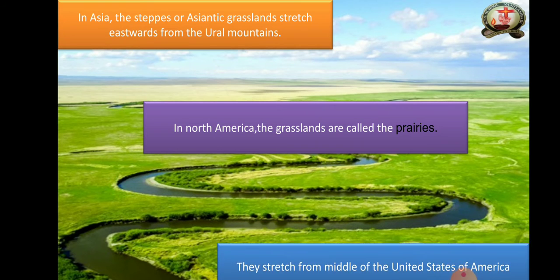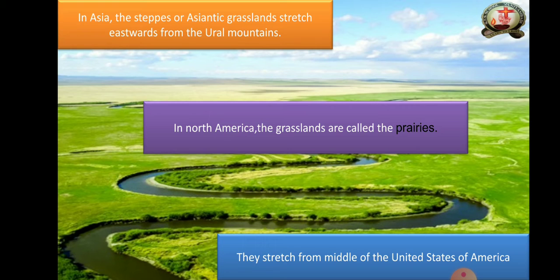Then they stretch from the middle of the United States of America. United States in the sense USA. So here we have seen three points. The highest mountains are the Ural Mountains, and in North America the grasslands are called the prairies, and they stretch from the middle of the United States of America.